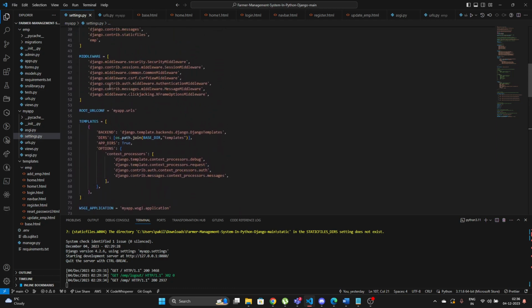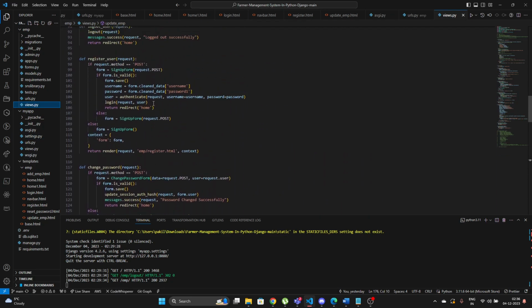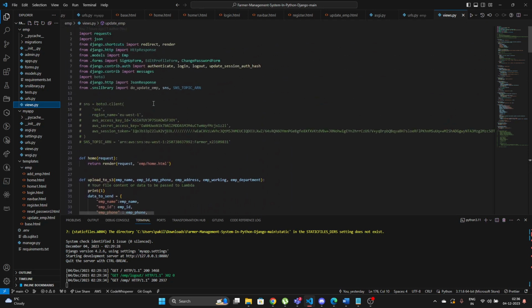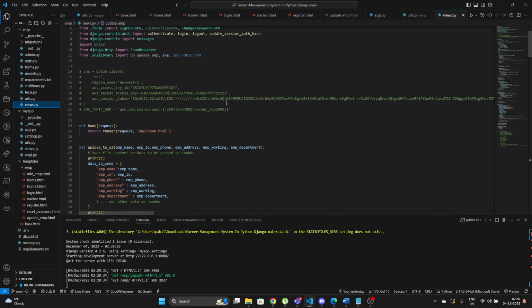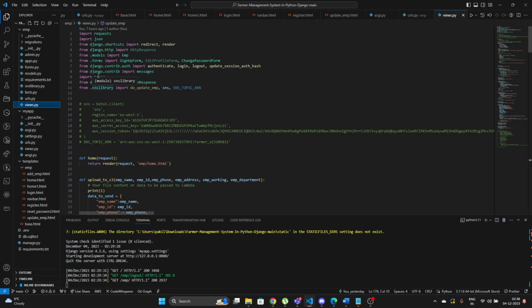And the second service that I've used was SNS. For SNS, what I've done is I've just called a method, a function. Before that, just for reference, for SNS we need Boto3. So I've imported Boto3 over here, followed by the region name, the access key ID, secret access key, and session token. These three are the most important part in SNS because they usually change every 4 hours, so we have to keep on changing them. That would be one drawback of SNS.